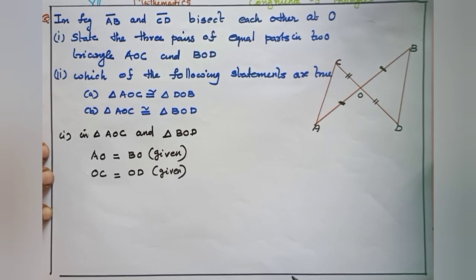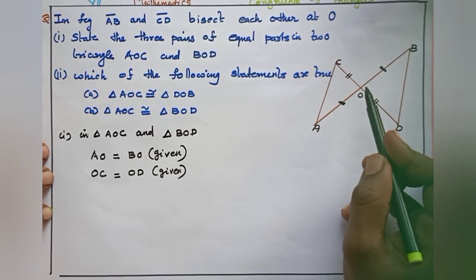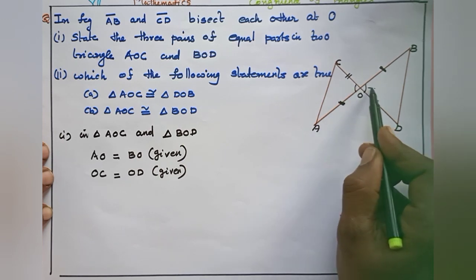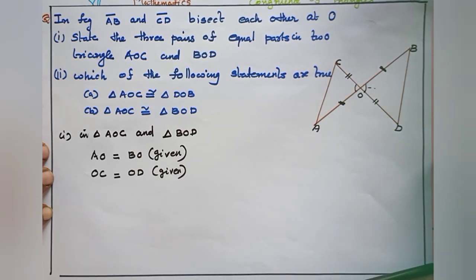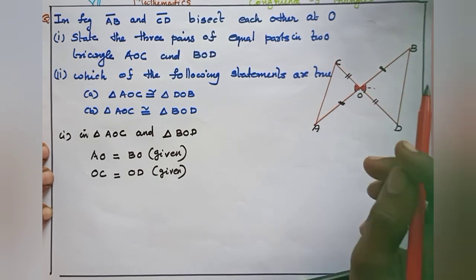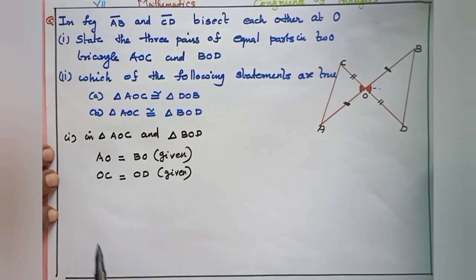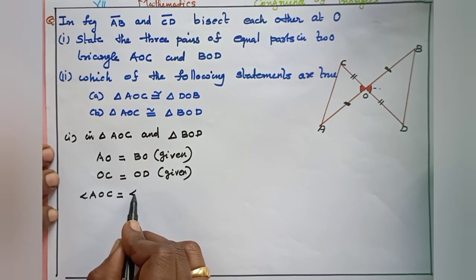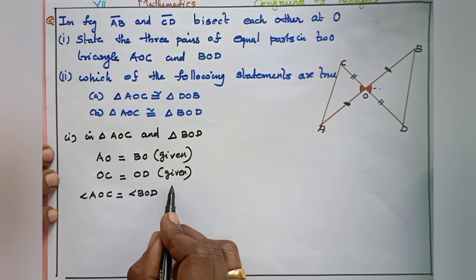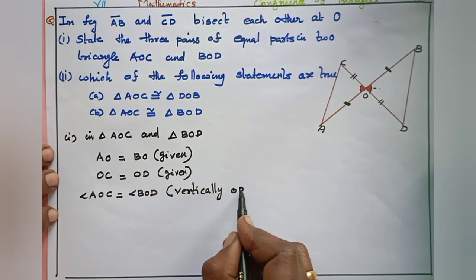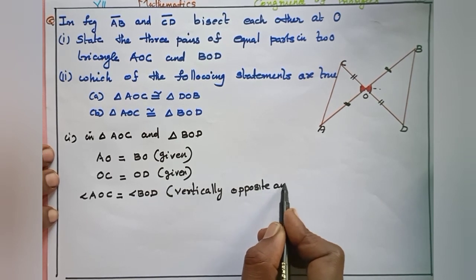Then we want to write one more equal pair. Here we can find these two angles. These are vertically opposite angles, and we know vertically opposite angles are equal. So we can write angle AOC equal to angle BOD, vertically opposite angles.